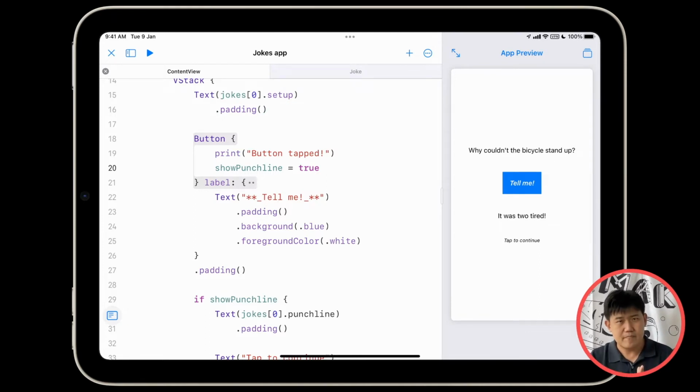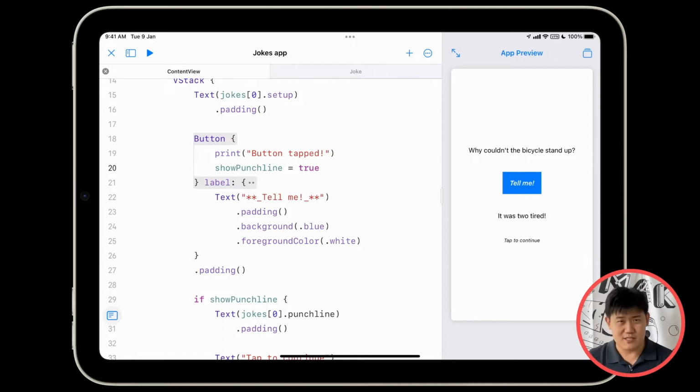All right? How we're going to do it is we're going to create a state variable to keep track of the current joke. And this state variable is going to be the index of the array that keeps track of the current joke being shown. When you tap on the screen, we will increment this variable. And we'll do some other stuff. But very seriously, remember, do it very seriously.